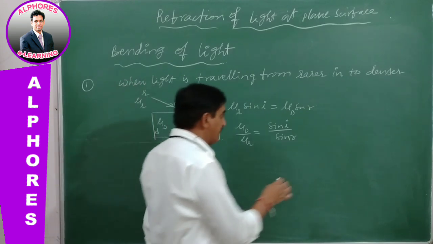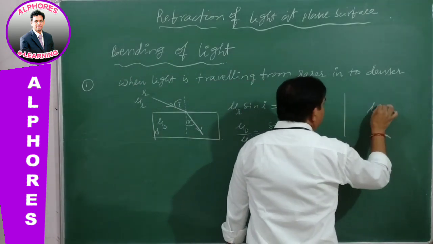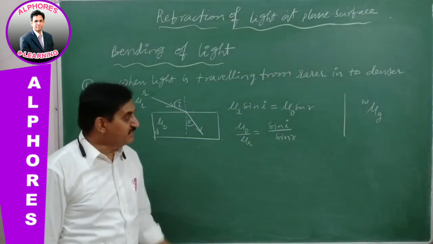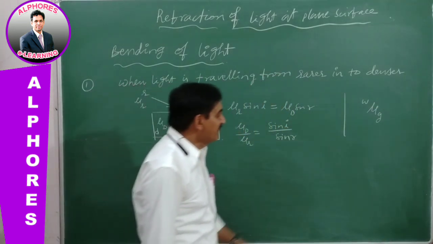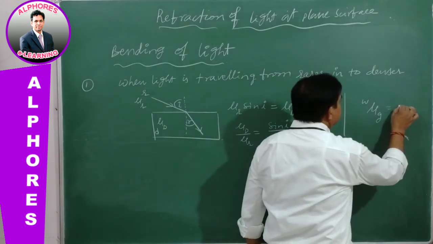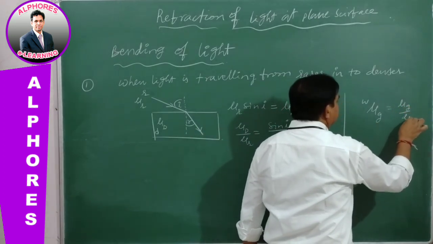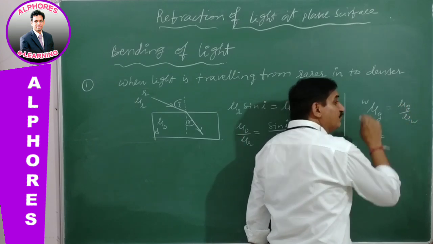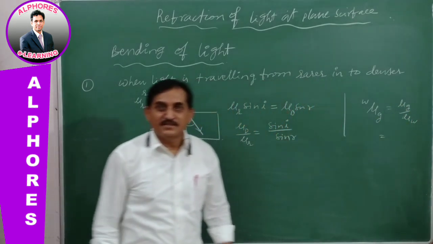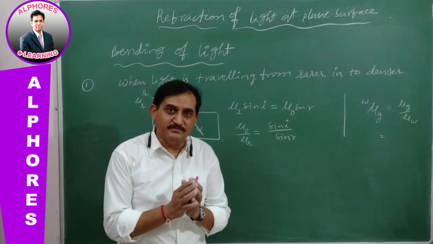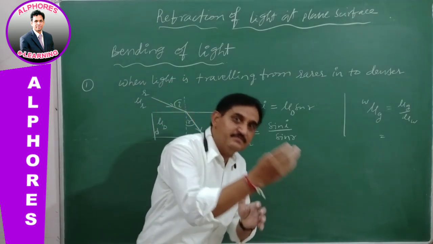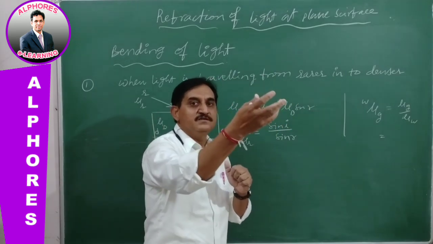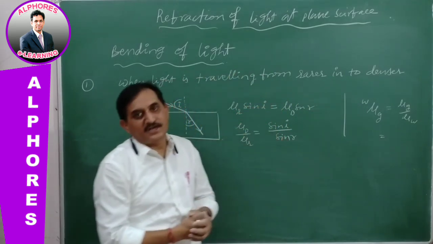Just now we discussed that glass with respect to water is greater than 1, because glass refractive index mu glass by mu water is greater.